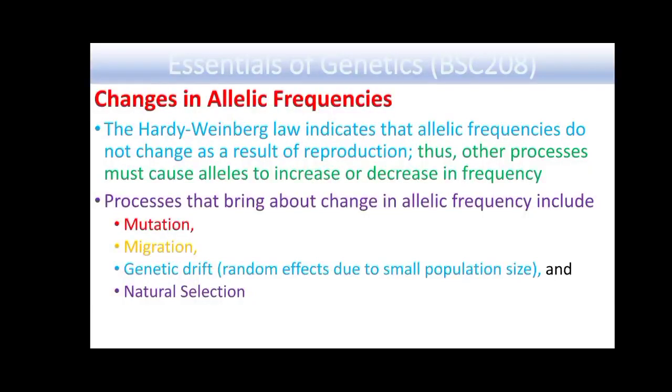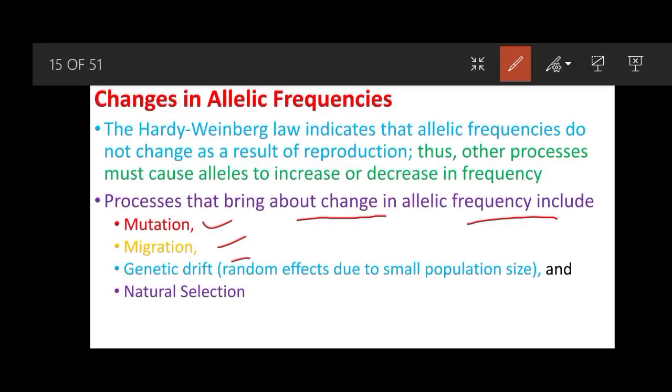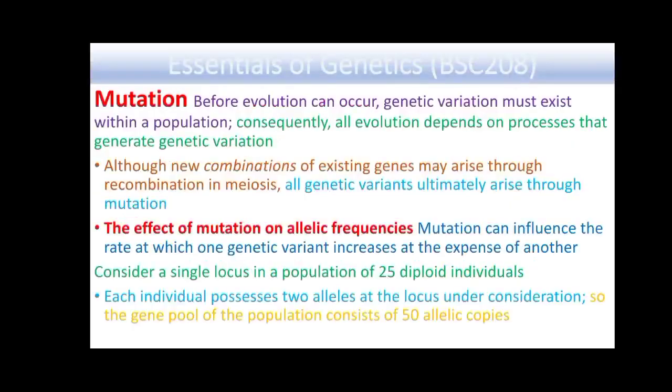So now, changes in the allele frequencies. The Hardy-Weinberg law indicates that allelic frequencies do not change as a result of reproduction. Thus, other processes must cause alleles to increase or decrease in frequency. The processes that bring about changes in allelic frequencies include mutation, migration, genetic drift, and natural selection.